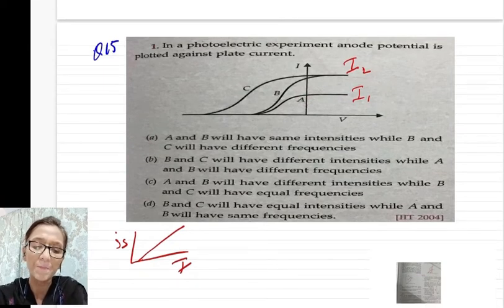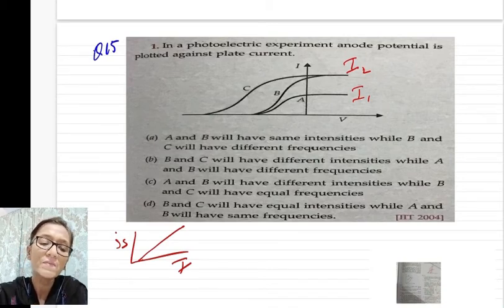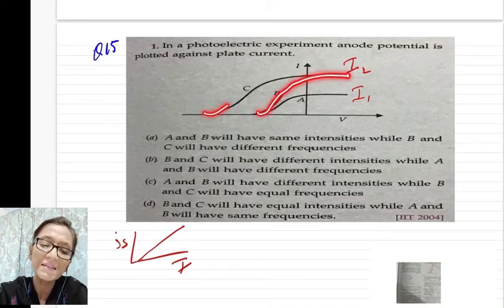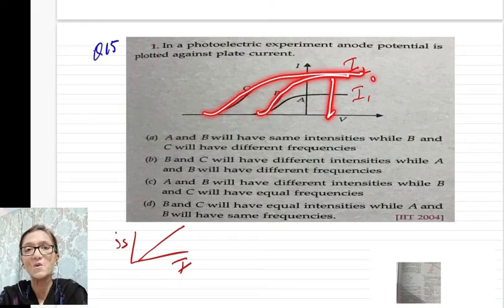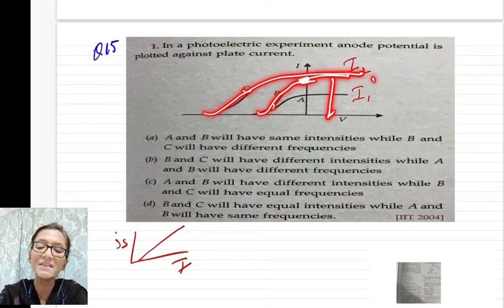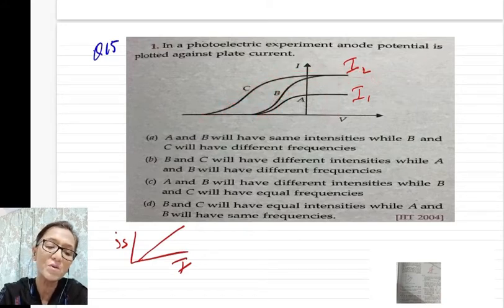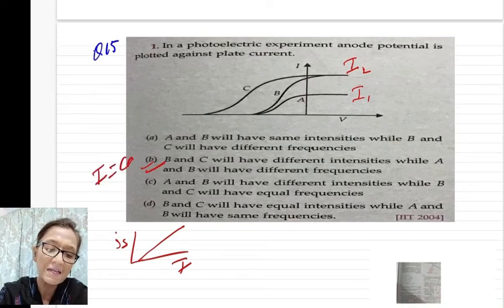Now second option. B and C will have different intensities. This is also wrong because for B and C, these two graphs, when you have the same saturation current, then intensity should remain the same. Here saturation current for B and C you can see is same. So intensity should be same. So for second option, I is equal to constant.